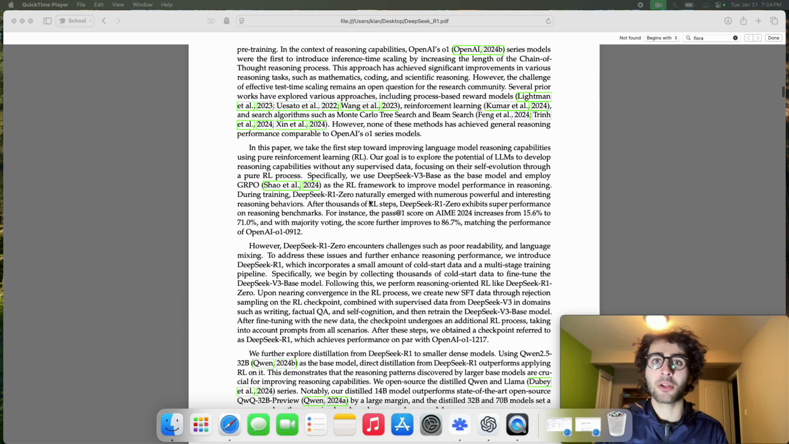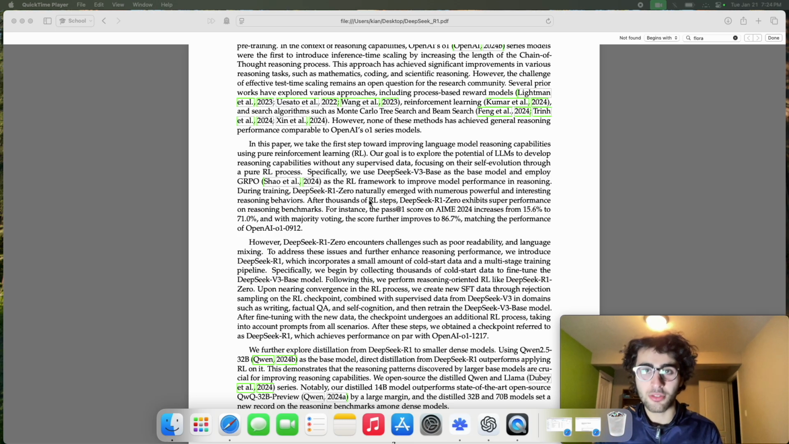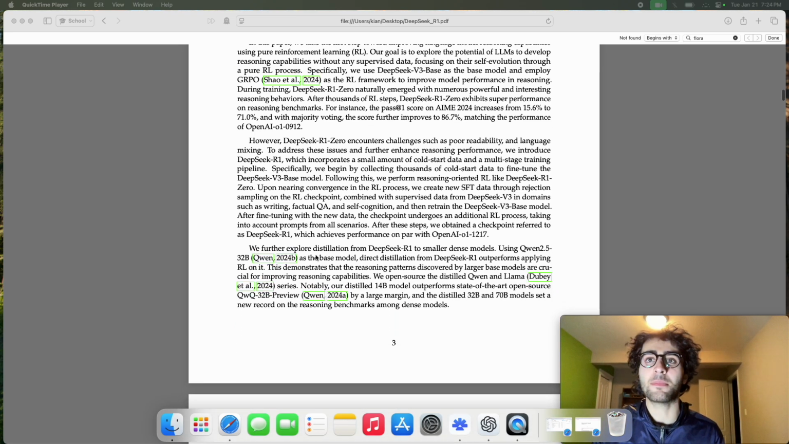They have one model which is purely RL that has some issues, and those issues are in fact poor readability and language mixing. We'll discuss this more in detail, but language mixing, for example, can be English or French or different types of languages being mixed up. To address these issues, they of course introduce DeepSeek-R1. So these are the challenges here once again.